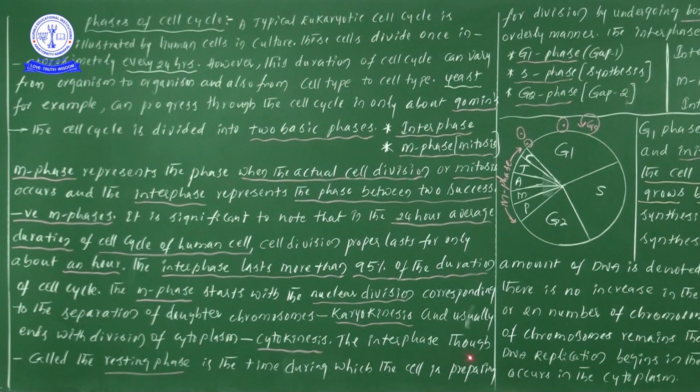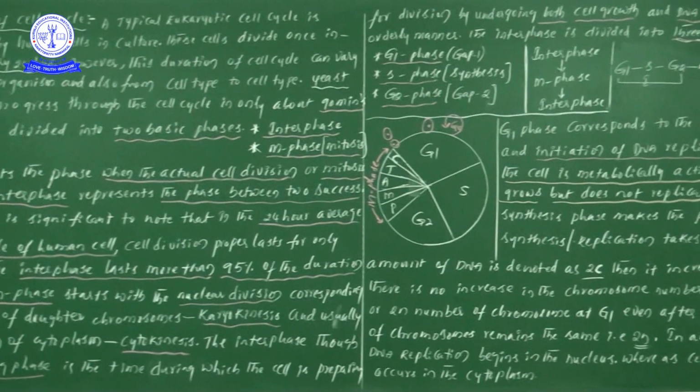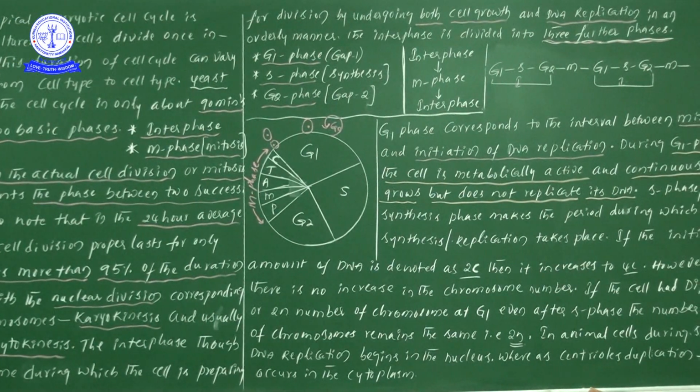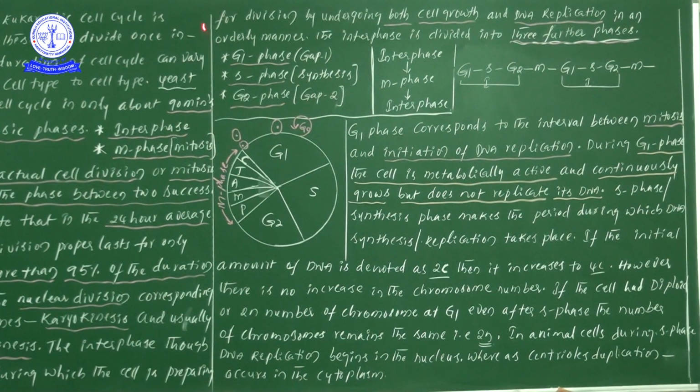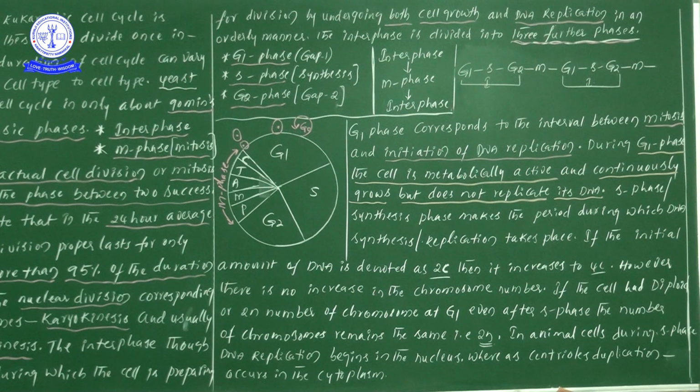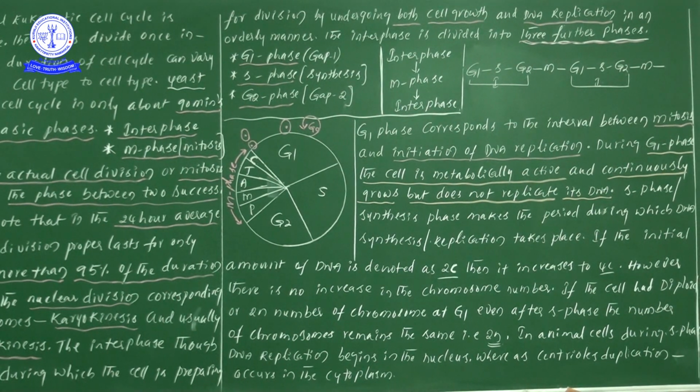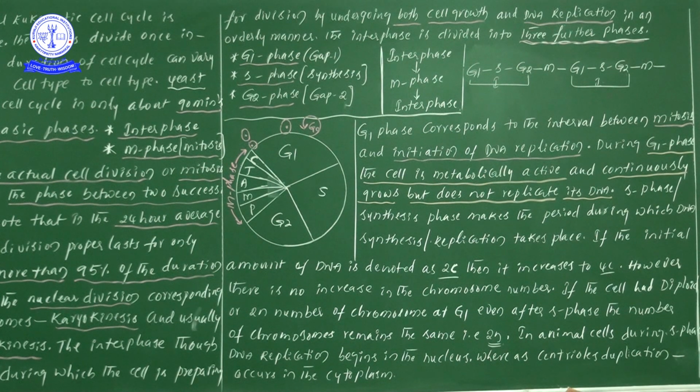Now interphase, though called the resting phase, is the time duration in which the cell is preparing for division. Interphase generally we call the resting phase. Does resting phase mean the cell enters a sleepy mode?